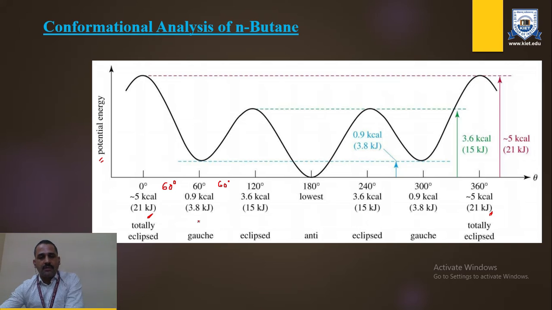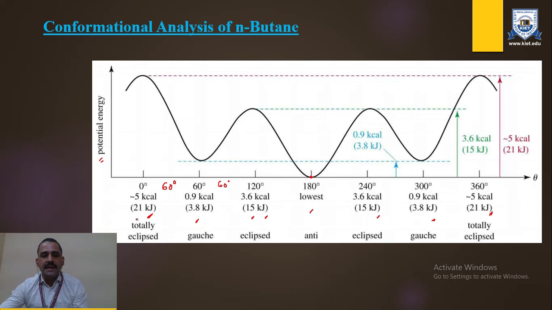The other form is the gauche form, which requires 3.8 kilojoules of energy, same here as a gauche. Then the eclipse form, after a rotation of 120 degrees, requires 3.6 kilocalories or 15 kilojoules of energy. And this form is not showing any kind of energy consumption, that's why the graph comes to the ground level.